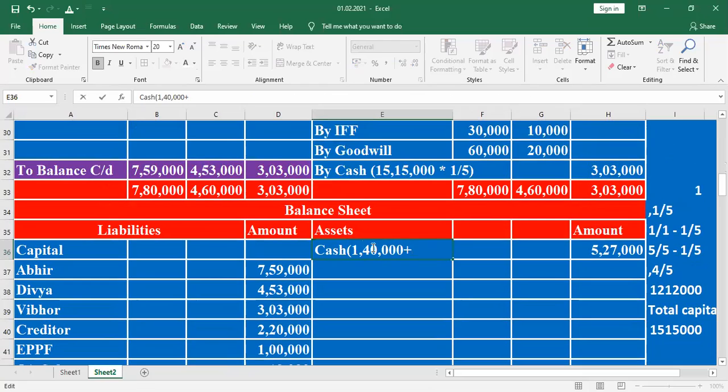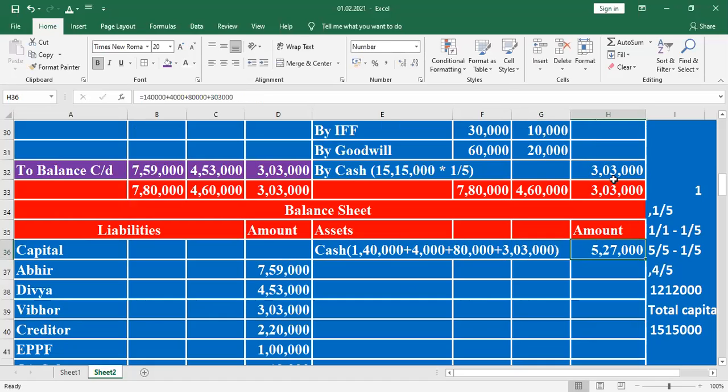1,40,000 plus the bad debts recovered in cash, right? How much amount received? 4,000. Plus the new partner brings goodwill amount 80,000. Apart from the goodwill, the new partner brings the capital. What is the value here? 1/5 of total capital, right? What is 1/5 of the capital? 3,03,000 will be mentioned here. The total is 5,27,000.